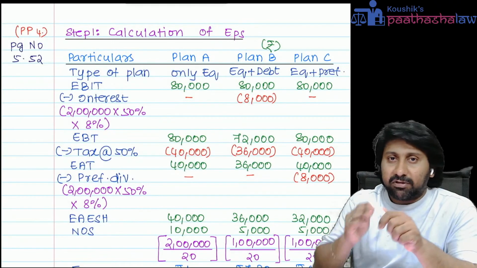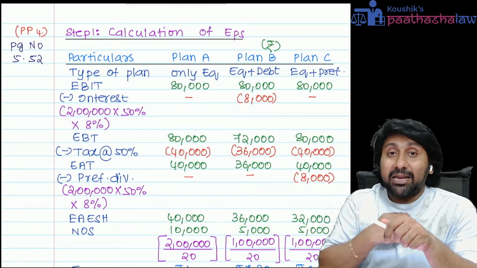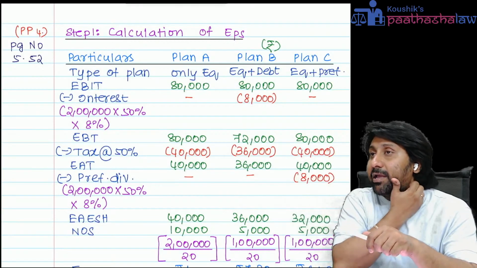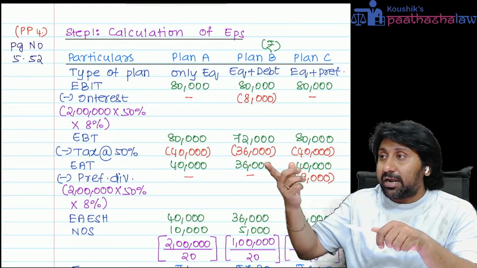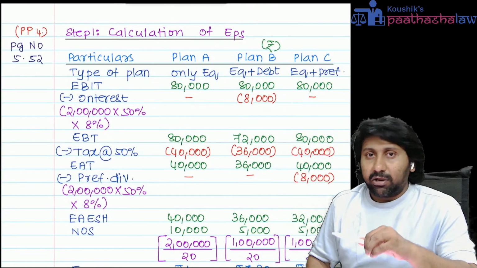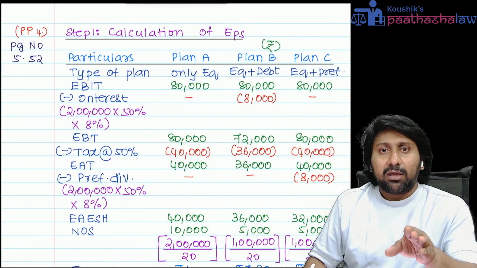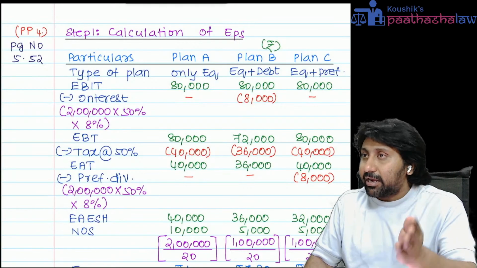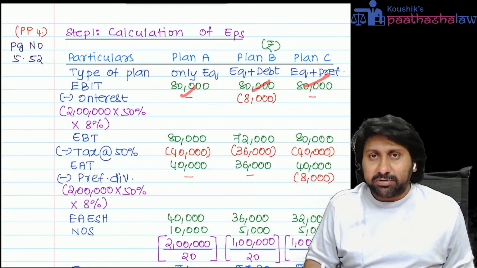In simple language, EBIT minus interest, interest is a financing cost, minus preference dividend, minus equity dividend. All this comes below EBIT. And financing of a company does not affect the EBIT. It will affect only the items below the line of EBIT. So EBIT will not change whether you finance by equity or debt, because that interest cost will not come while calculating EBIT. It comes after calculating EBIT. So EBIT under all the three options will be same.